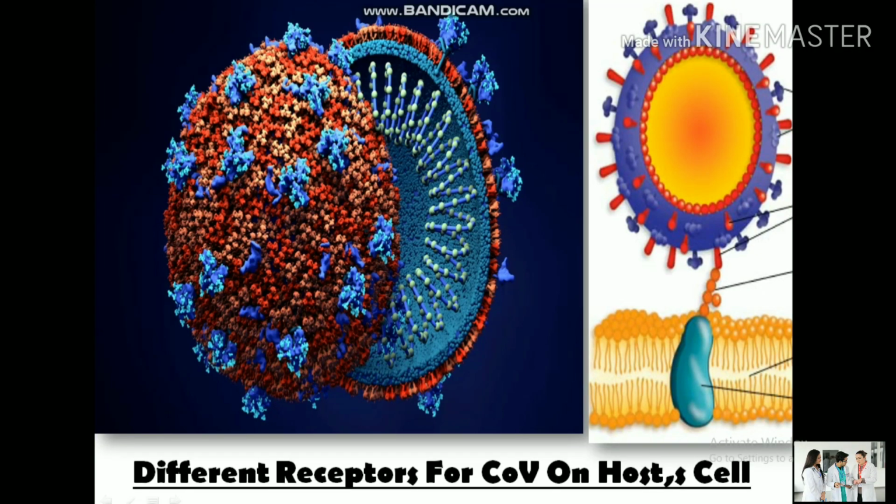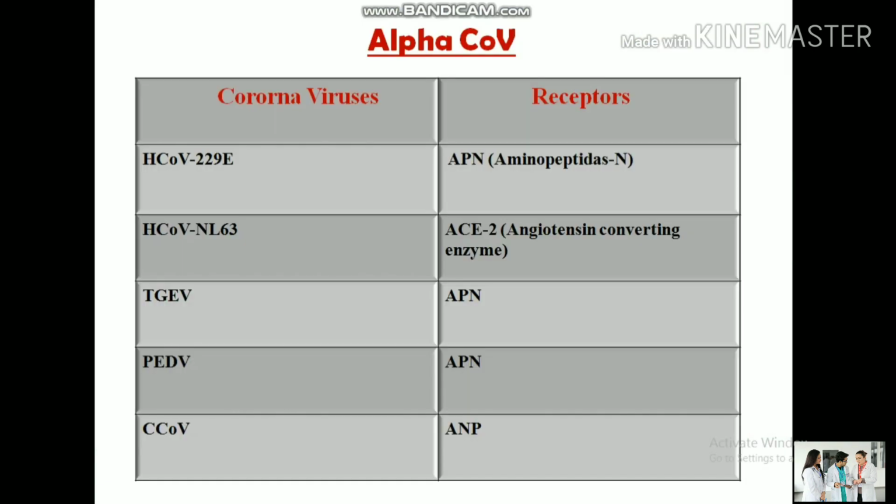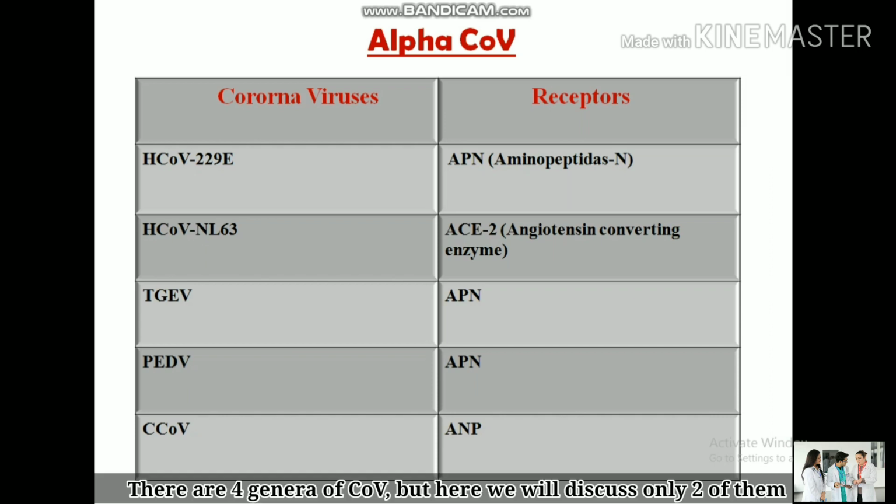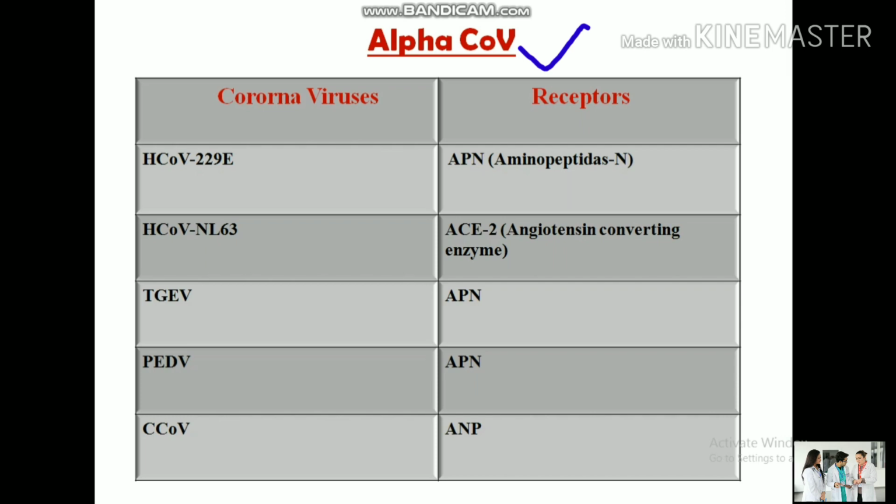Today we are going to discuss different types of receptors for the coronavirus on the human cell, or we can say on the host cell, because these receptors are very important for the attachment of the virus, so the virus can enter into the cell. We know that there are two genera of the coronaviruses, the alpha coronavirus and beta coronavirus. So first we will discuss the alpha coronavirus.